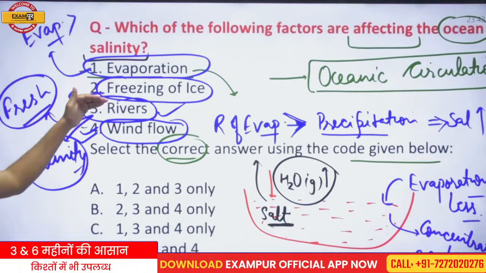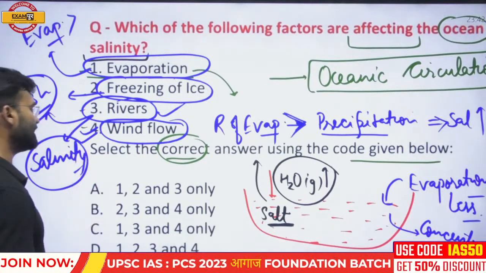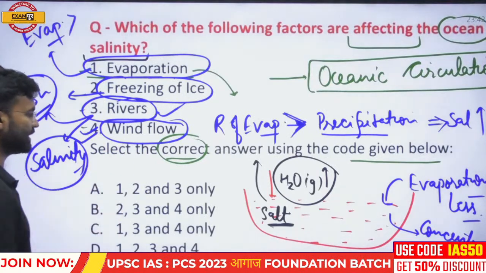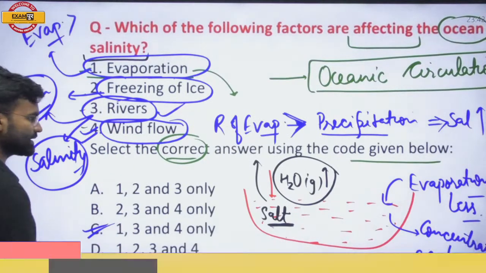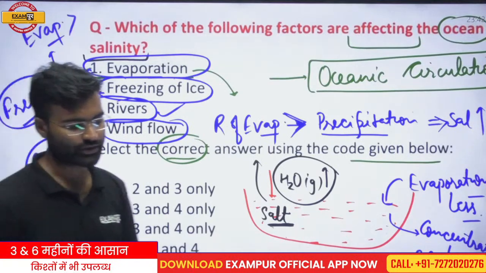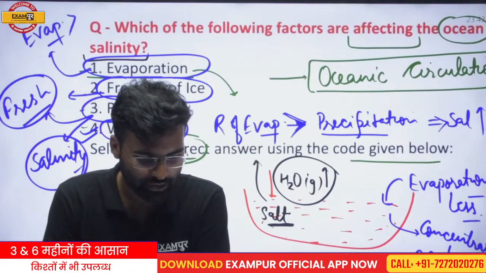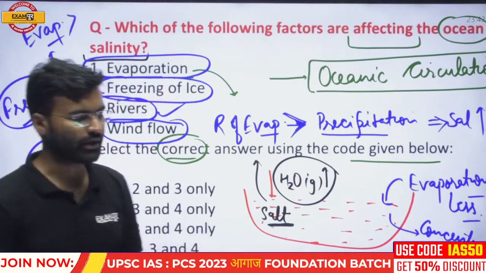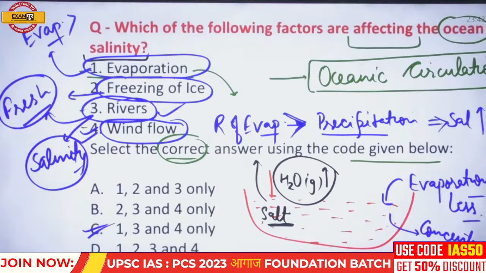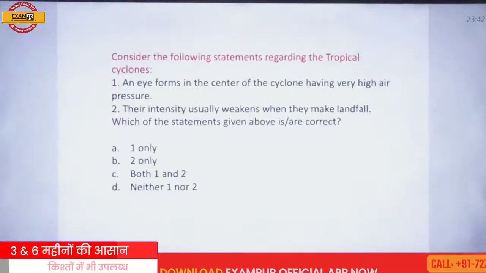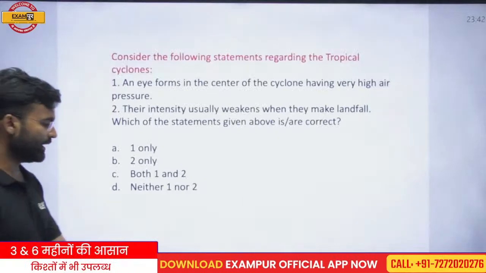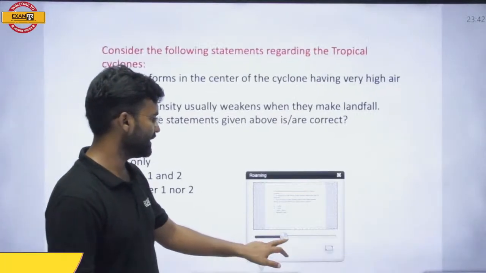So evaporation, rivers, and wind flow, all three have impact on the salinity, but freezing of ice does not. So the correct answer of this question should be C. Okay, so this is your first question, and now we should move on to the next question of this session.